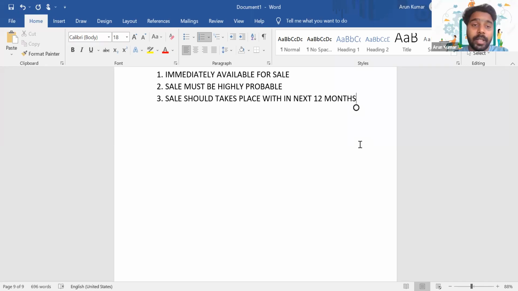But that doesn't mean that every time it exceeds the 12 months, the company has to reverse the treatment. Let's say there was a delay of more than 12 months and the sale does not happen within the 12 months. That's fine, if it is beyond the control of our entity, and it was not intentional. Let's say because of Corona or something like that, there was a delay in the sale.